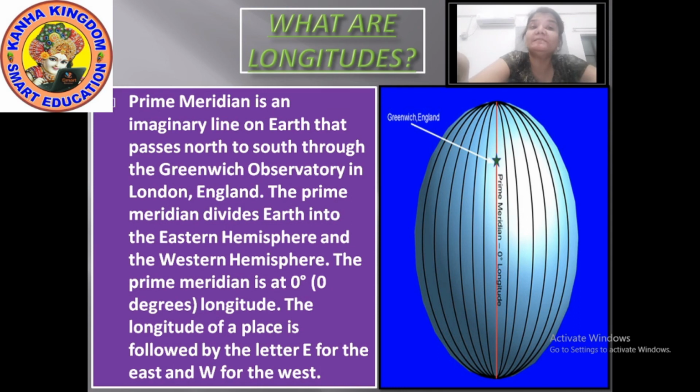So the longitude which passes through Greenwich is counted as the prime meridian.